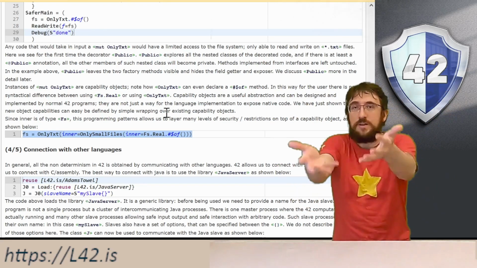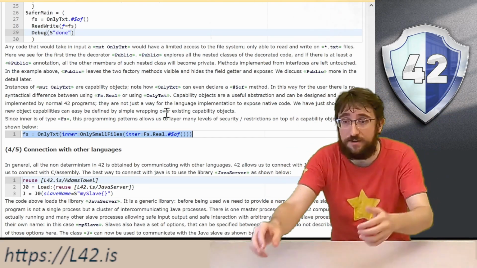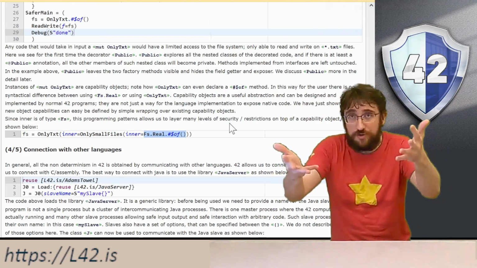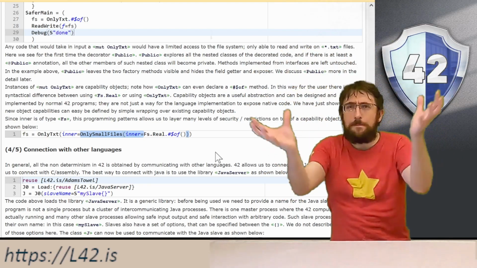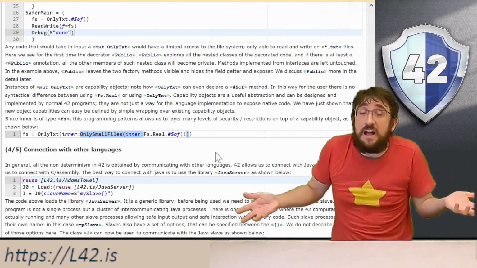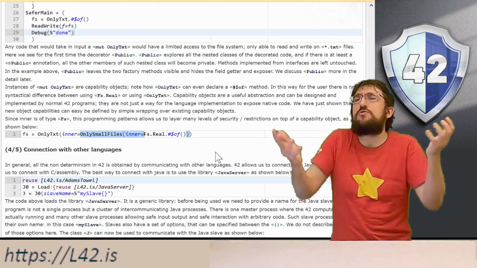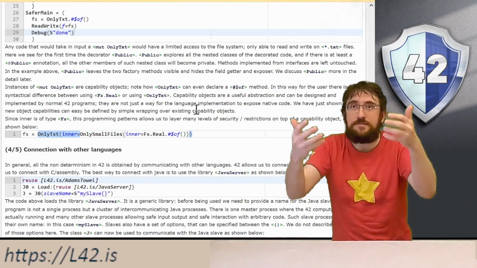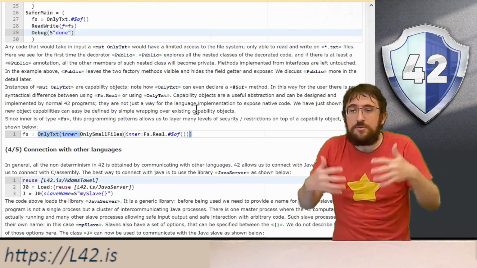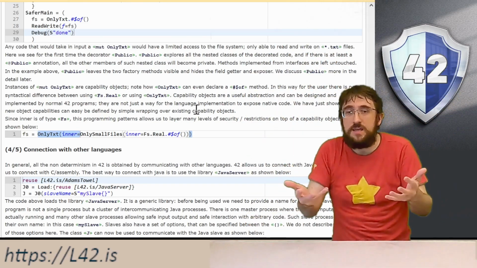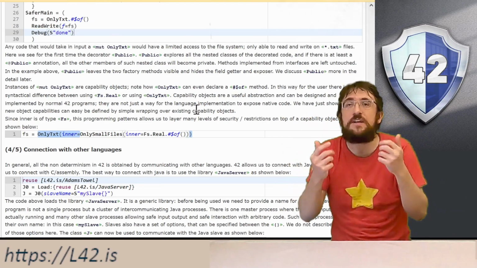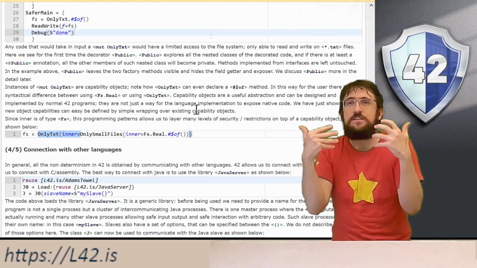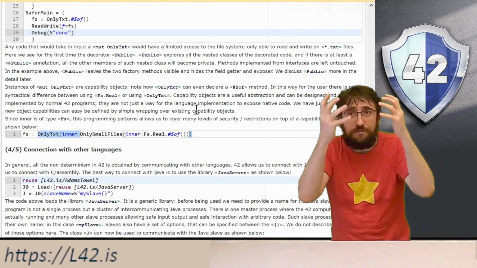So, for example, here we have 3 layers. The first layer creates the full file system.real. The second layer wraps it around an only small files that will only allow you to interact with files smaller than 3 megabytes, for example, I don't know. And then the third layer wraps it around only.txt. In this way, any code that receives fs will only be allowed to interact with small txt files.